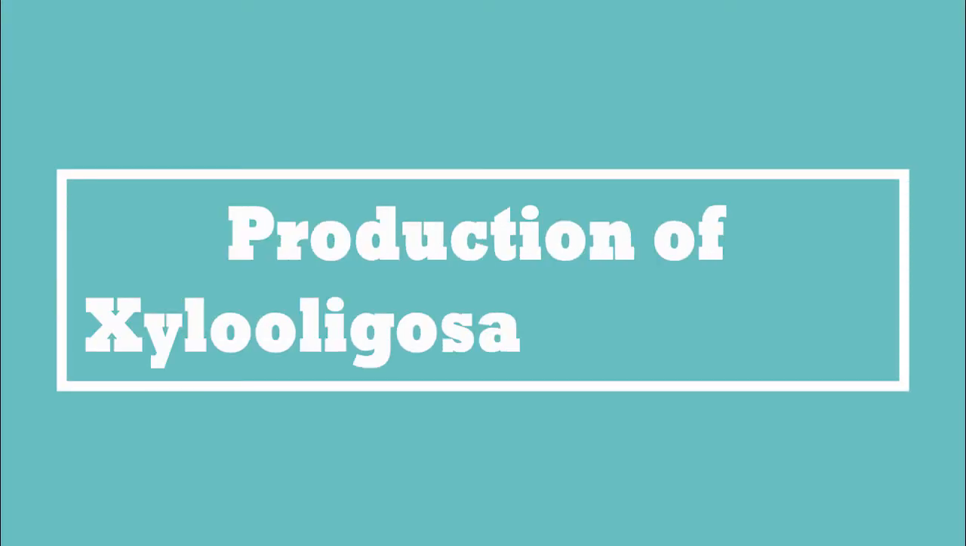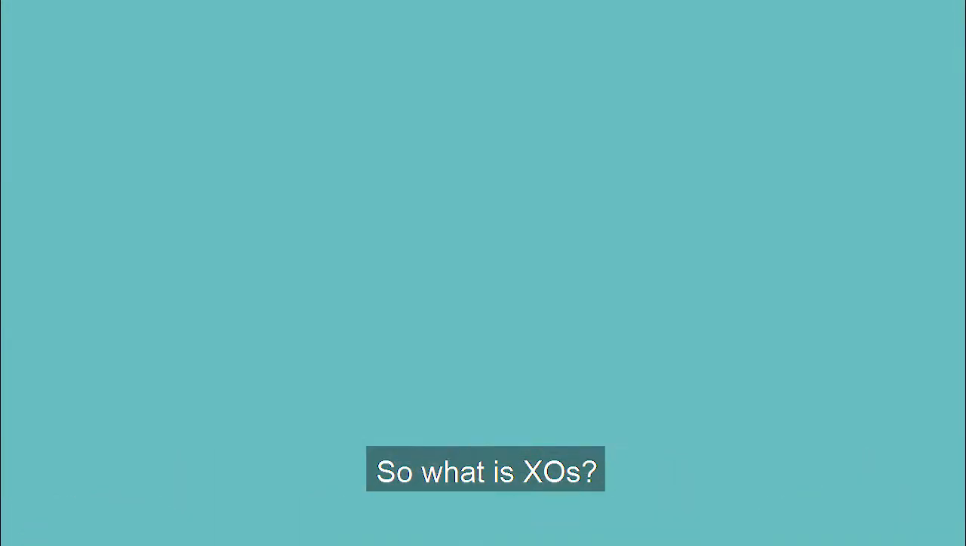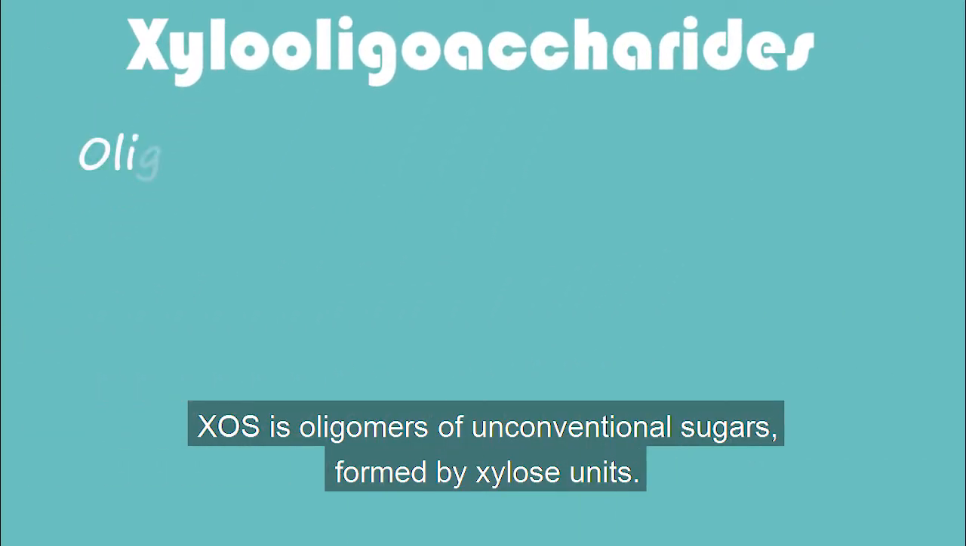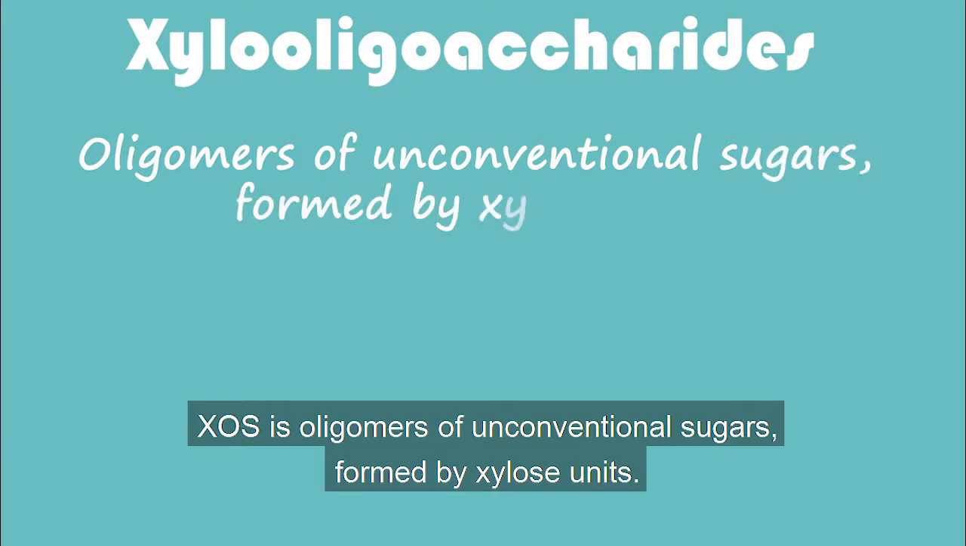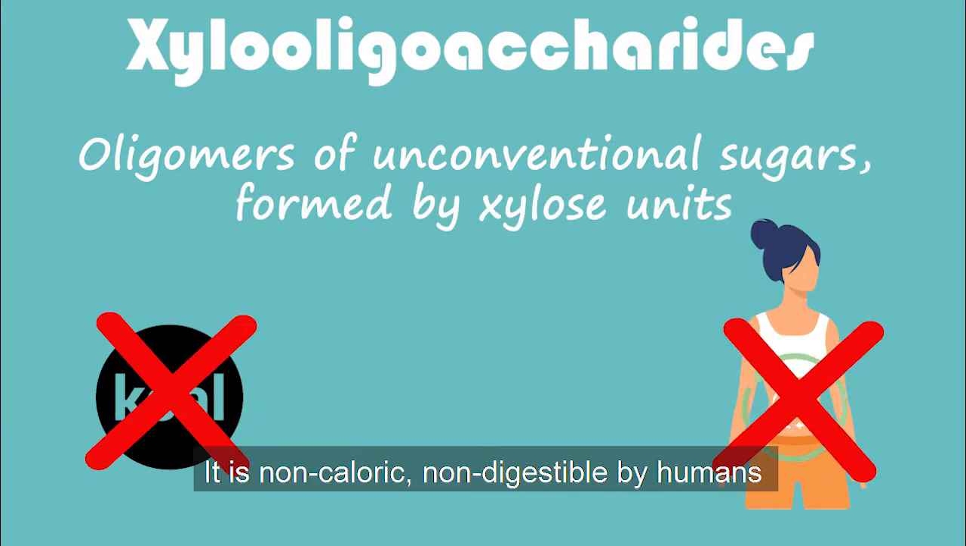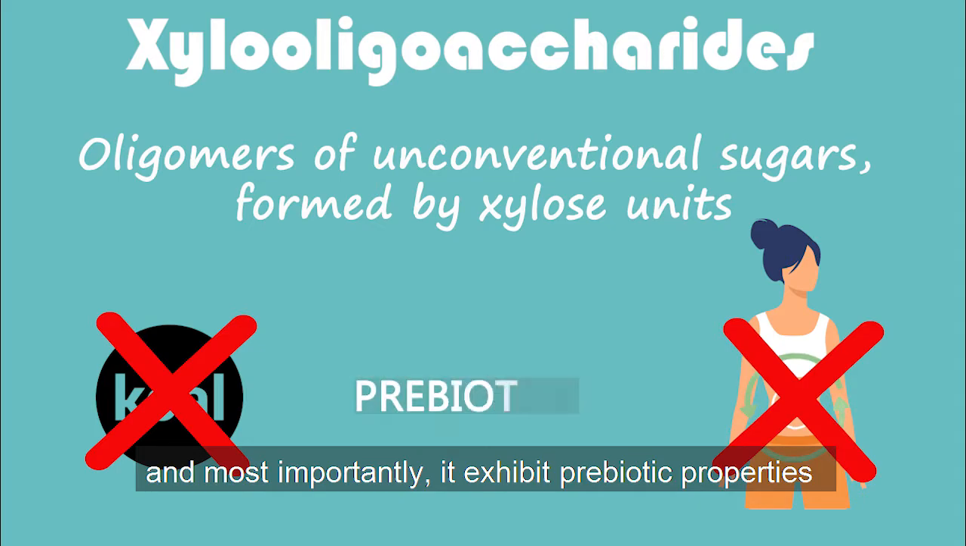This video is going to share about productions of Xylooligosaccharides. So, what is Xylooligosaccharides? Xylooligosaccharides is oligomers of unconventional sugars formed by xylose units. It is non-caloric, non-digestible by humans, and most importantly, it exhibits prebiotic properties.